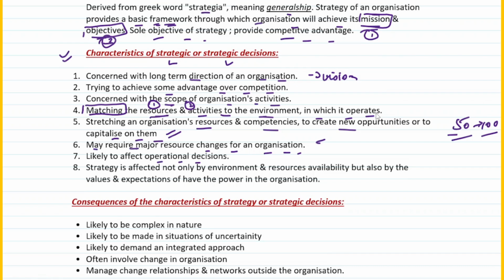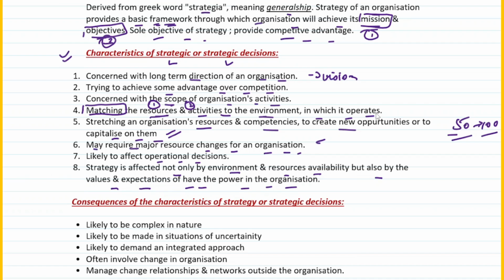So it is likely to affect the operational decisions. Strategy is affected not only by the environment and resource availability, but also by the values and expectations of those having the power in the organization. So it's not only about the environment and the resources that are available, but it is also affected by the values and the expectations of those having the power in the organization.